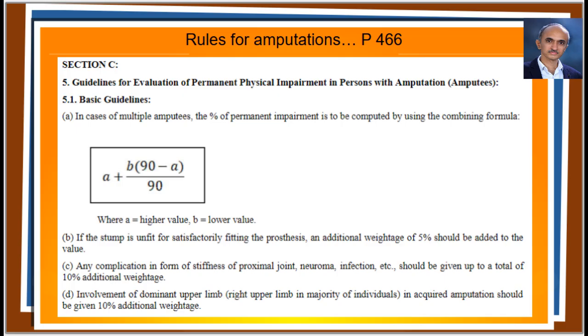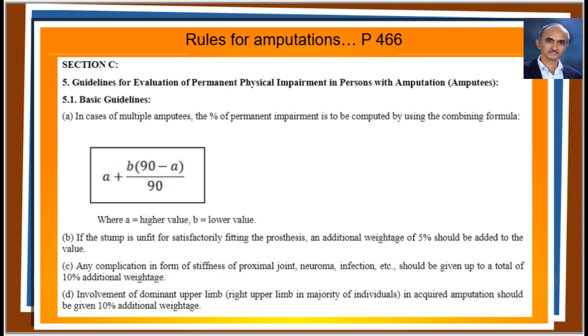They are mentioned before the other complications. So these 2 additional weightages are exempted from the rules which apply to the other additional weightages. You can see the point C given here. It states that any complication in the form of stiffness of proximal joint, neuroma, infection, etc.